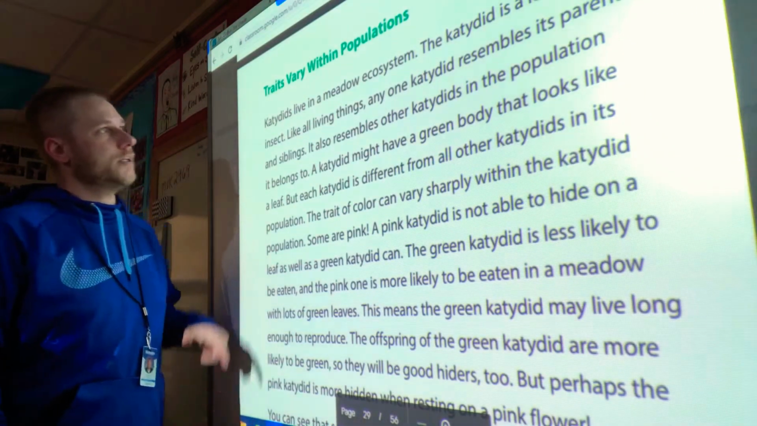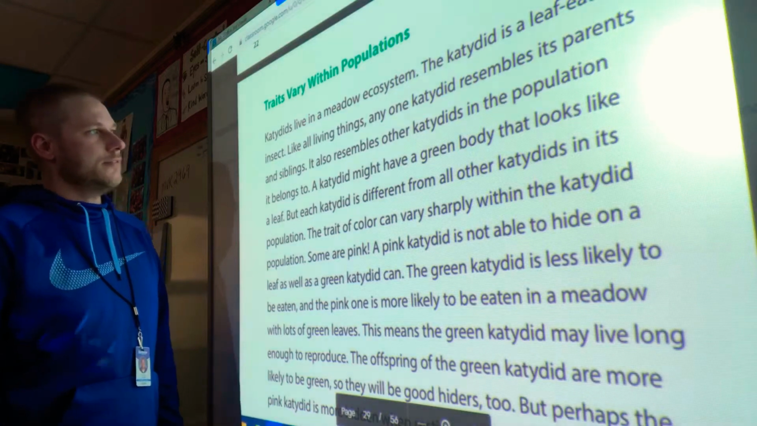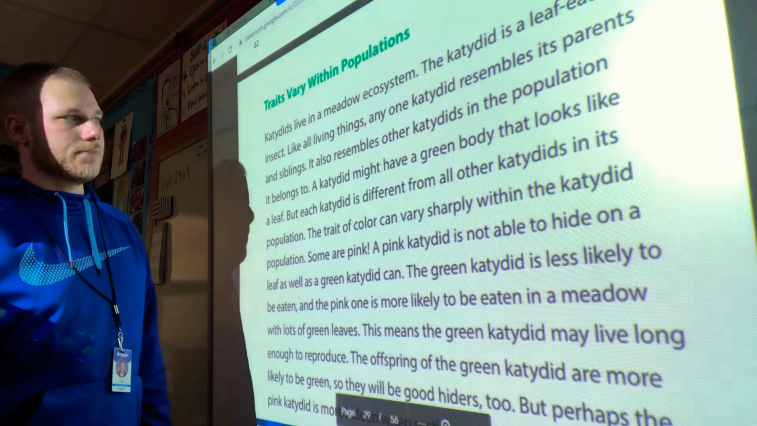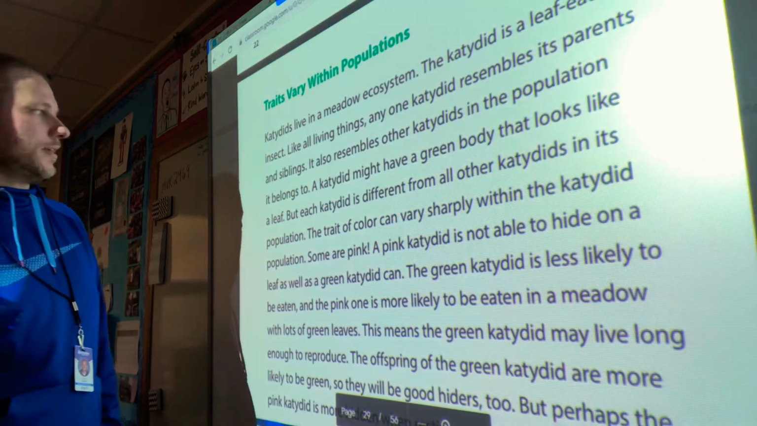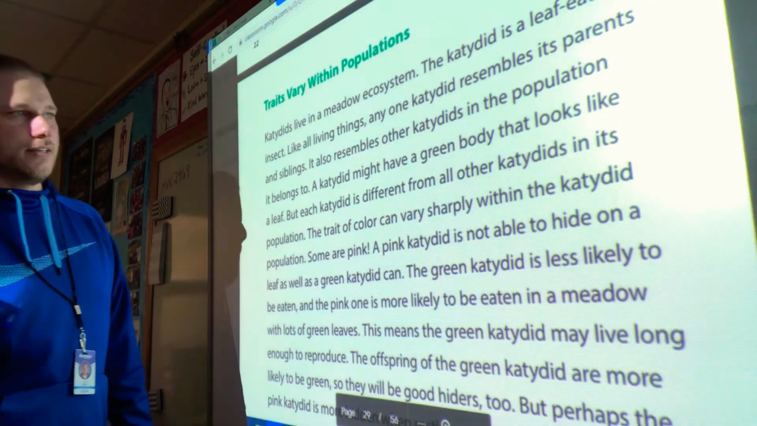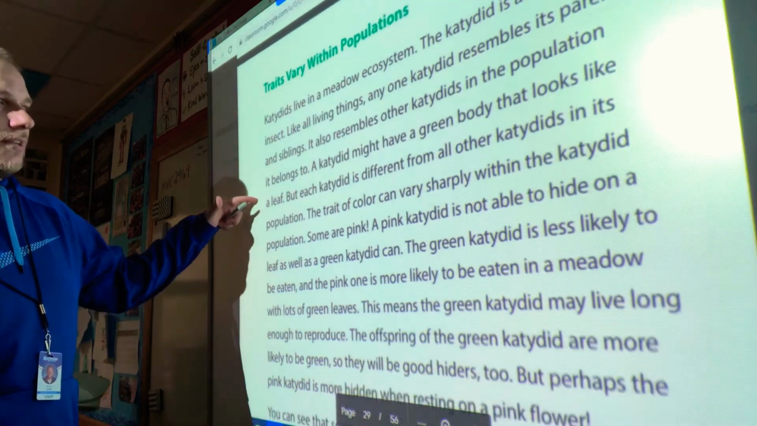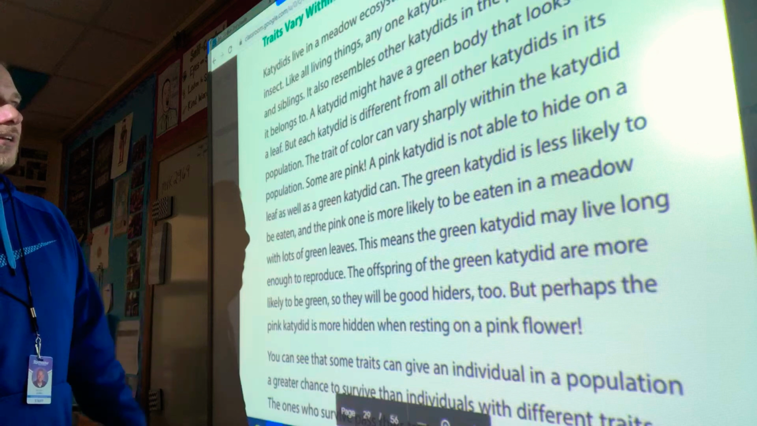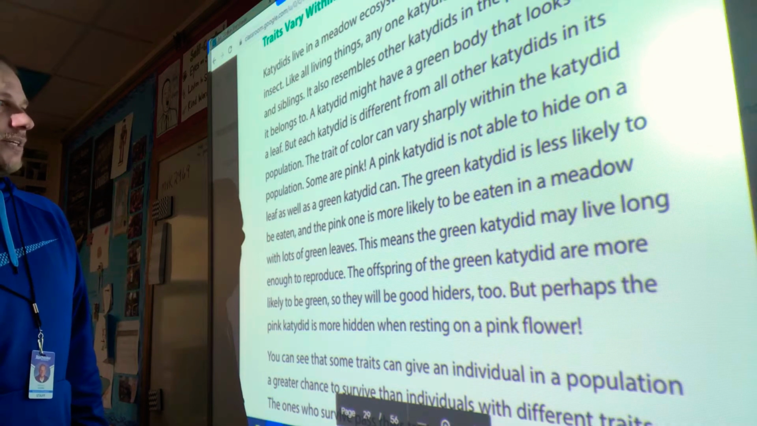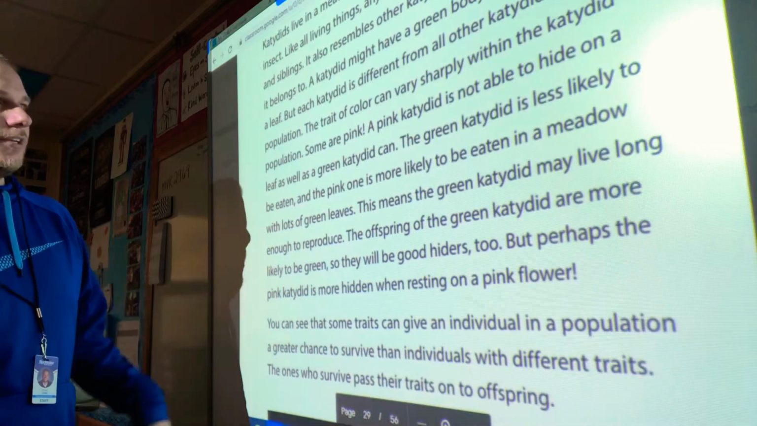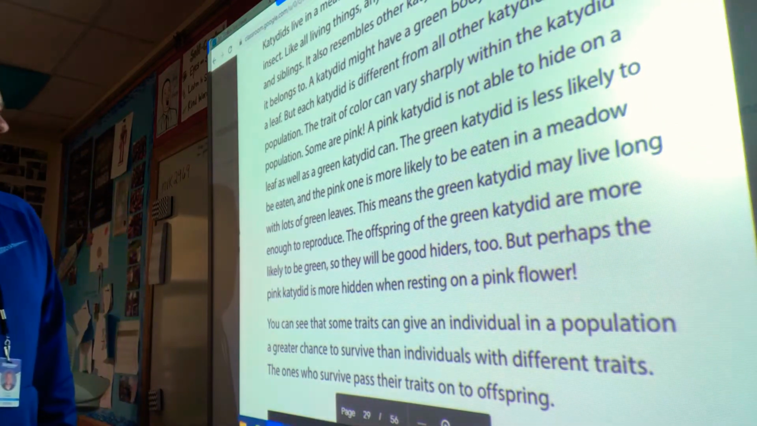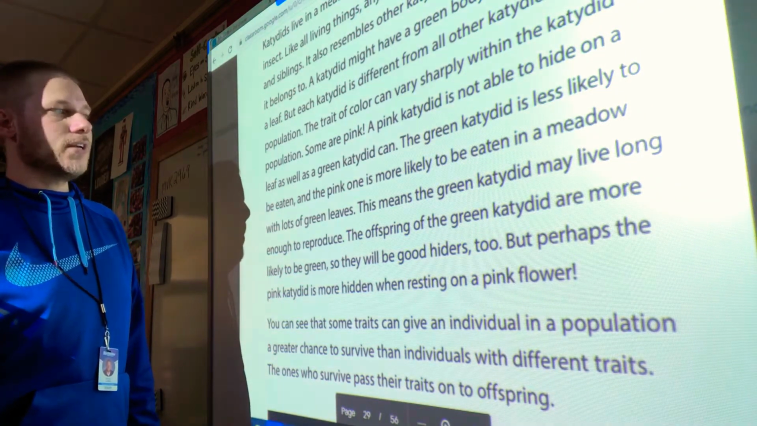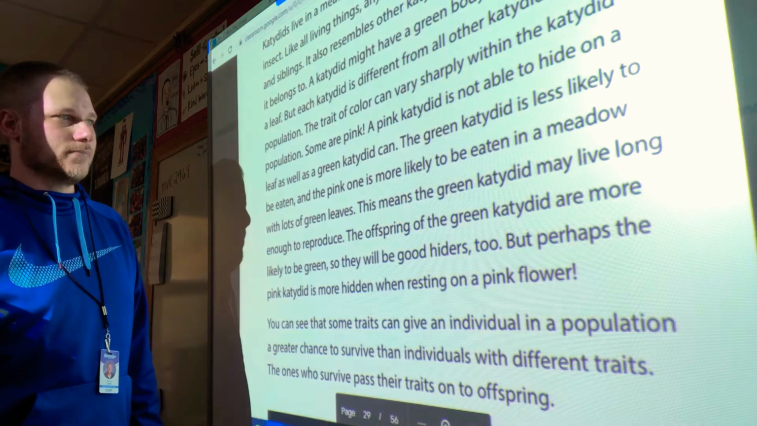Traits vary within populations. Katydids live in a meadow ecosystem. The katydid is a leaf-eating insect. Like all living things, any one katydid resembles its parents and siblings. It also resembles other katydids in the population it belongs to. A katydid might have a green body that looks like a leaf, but each katydid is different from all other katydids in its population. The trait of color can vary sharply within the katydid population. Some are pink. A pink katydid is not able to hide on the leaf as well as the green katydid can.